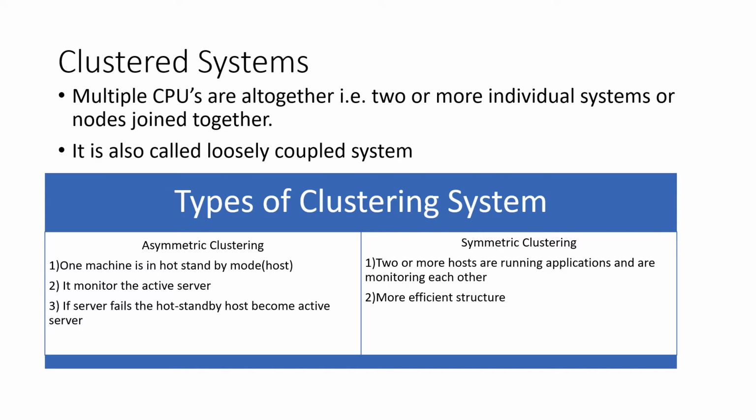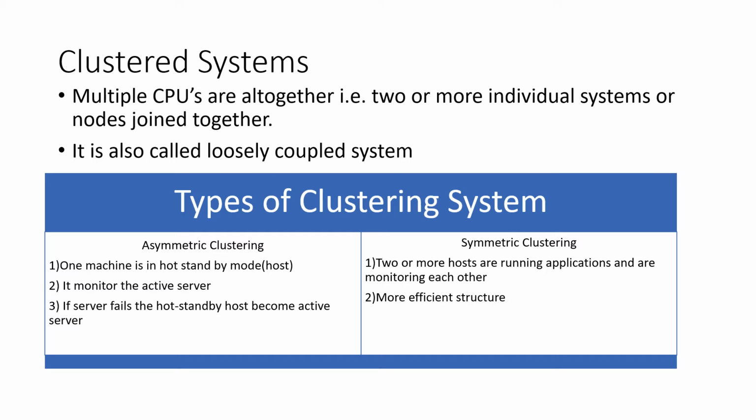Next is the clustered systems. Clustered systems differ from the multiprocessor system in that they are composed of two or more individual systems or nodes joined together. Such systems are considered loosely coupled. Each node may be a single processor system or a multi-core system. Clustering provides high availability services. That is, service will continue even if one or more systems in the cluster fail.